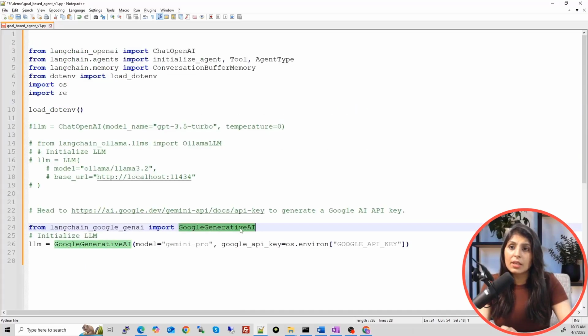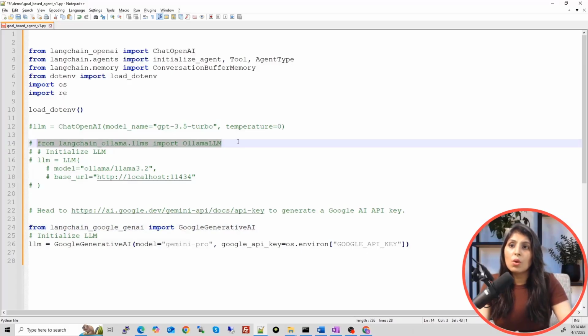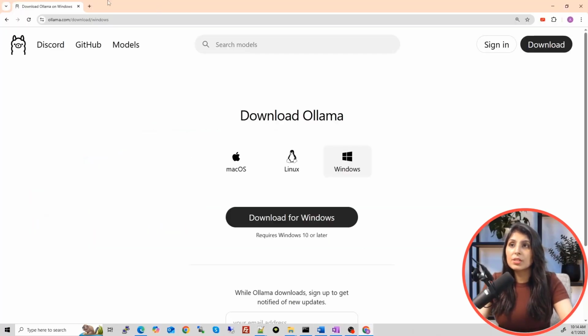In this case, if you want to use this, you need to install this module. You cannot directly import it like this. You first need to install it. In the same way, if you want to use Ollama with LangChain, then you first need to install this module. And how do you know what modules to install? For that you can visit.